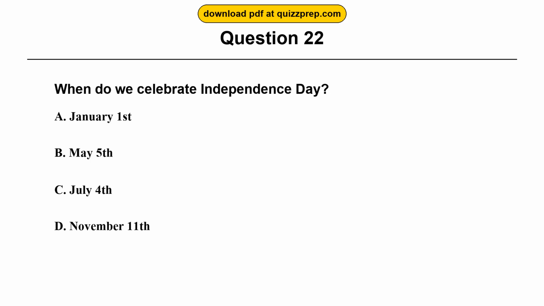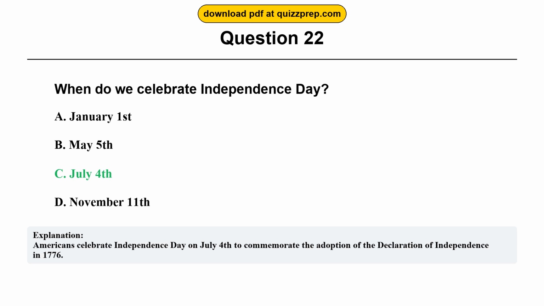Question 22. When do we celebrate Independence Day? Option A, January 1st. Option B, May 5th. Option C, July 4th. Option D, November 11th. The correct answer is option C, July 4th. Americans celebrate Independence Day on July 4th to commemorate the adoption of the Declaration of Independence in 1776.